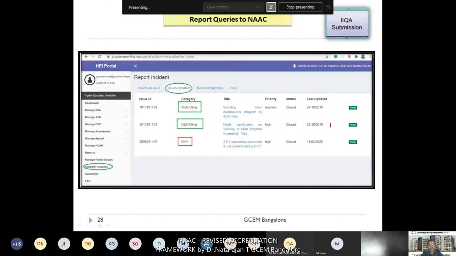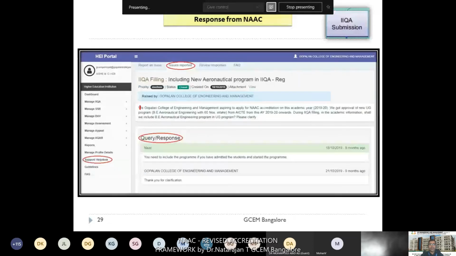After that, within the next day itself, we received the clarification from the NAAC end. This is the question asked by ourselves, and the response received from NAAC is this one. So immediately, within a day, you can receive the response from the NAAC end. NAAC advised all institutions not to submit clarifications through personal mail or any other mode. You need to contact the NAAC office through this Support or Help Desk portal only, through your exclusive college portal only.